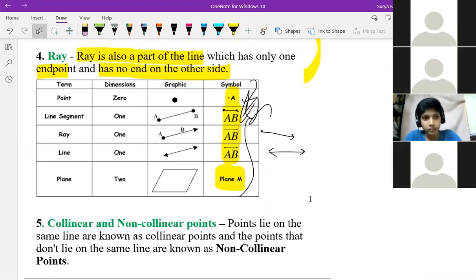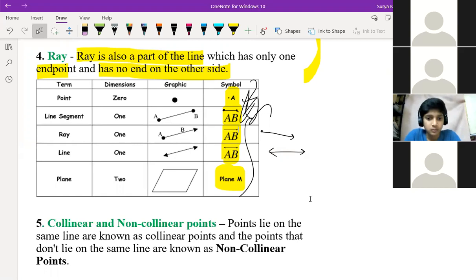Collinear and non-collinear points. What are collinear points? Points that lie on the same line are called collinear points. Suppose 3 points are there. The 3 points substitute a triangle, right? So what is the area of collinear points? Can you tell me, children?